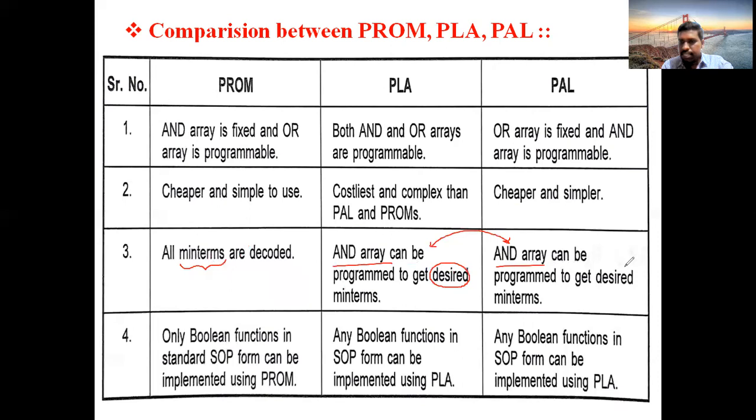You will get all minterms only in PROM. Why? Because here we are using a decoder circuit. But there are no decoders in these two. That's why with the help of the AND array, you will get only the desired minterms in these two.